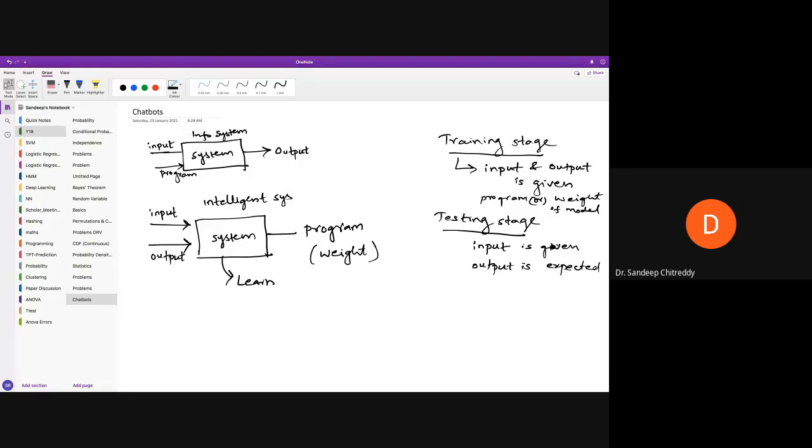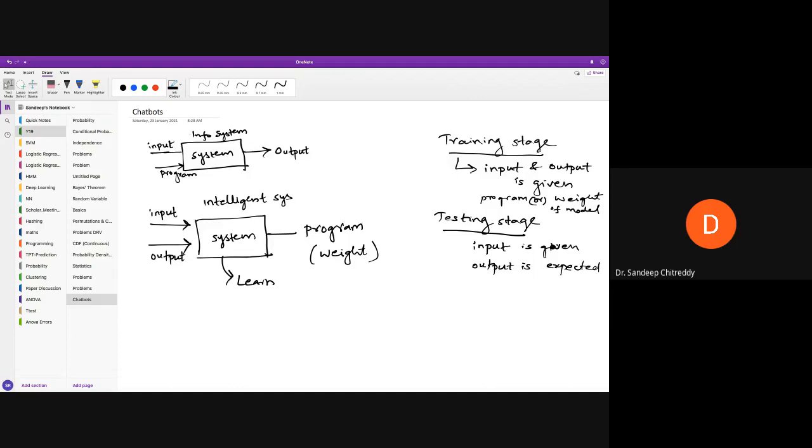So we have a training stage and a testing stage. In the training stage, we give both input and output, and we expect the model to learn by itself, that means to compute the weights. In the testing stage, you give a new input and you want to get the relevant output. I'll give an example.